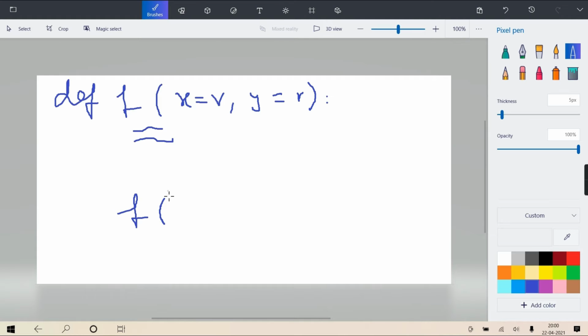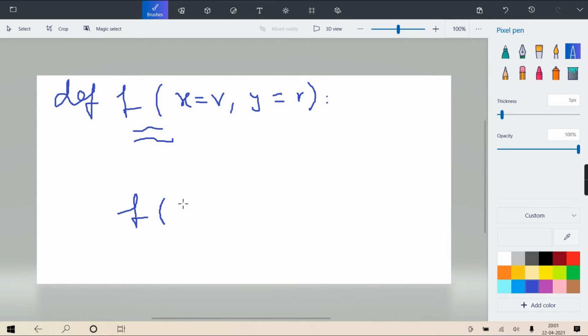So what I want to say is, when you call the function and at that time there is any parameter missing, then it will use this default value. Getting? So as I said, Python allows you to define a function in which to the parameters you can assign and keep some default value. And this default value is used at the time of call in the absence of an explicit value. Hear carefully what I am saying.